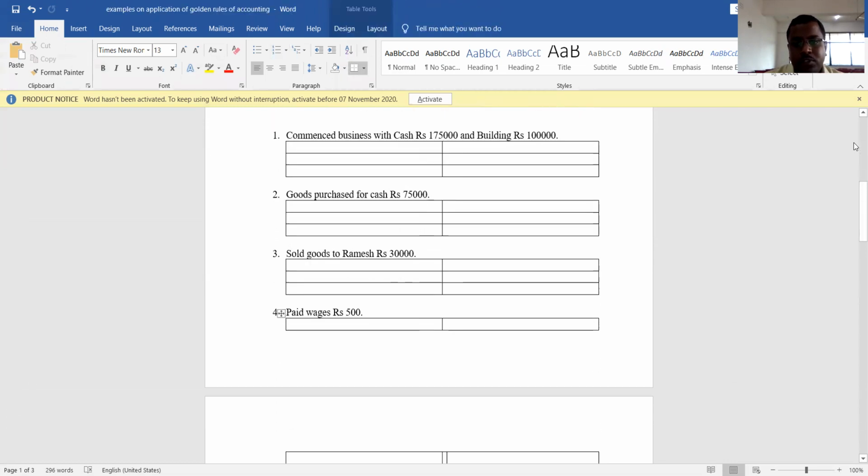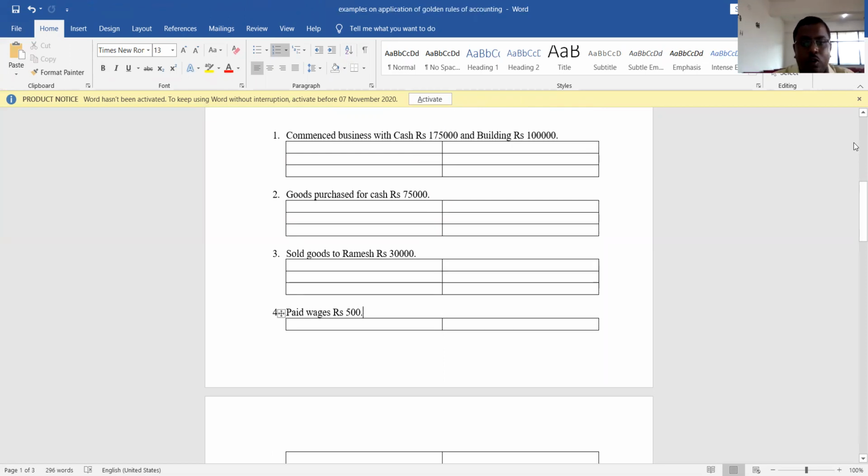Let us take some examples in connection with the application of these golden rules of accounting. What is the first step? The first step is we need to find out the two accounts. Then we should see which category those two accounts belong to. Later we need to apply the respective debit and credit rules. Later we have to write which account should be debited and which account should be credited. Okay, we'll take some examples.